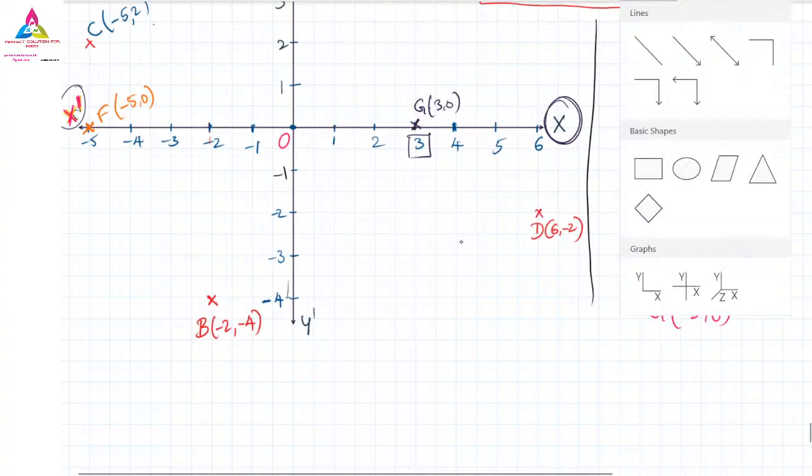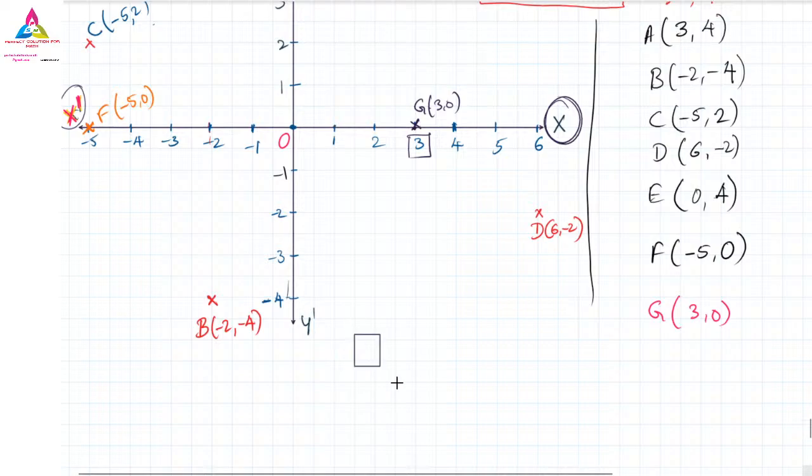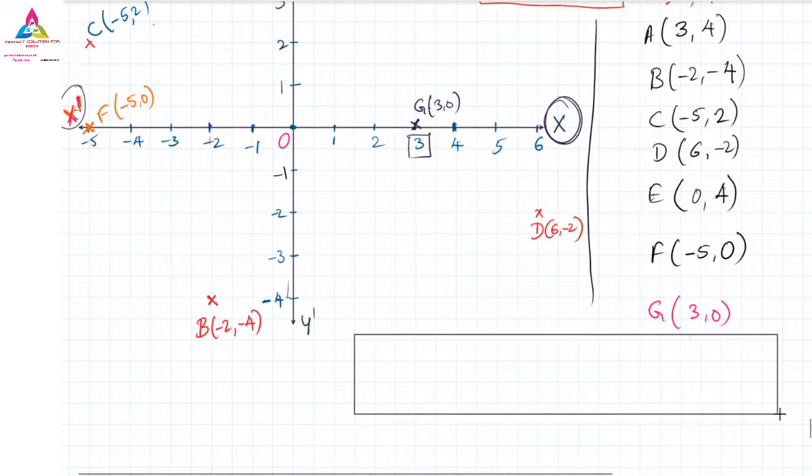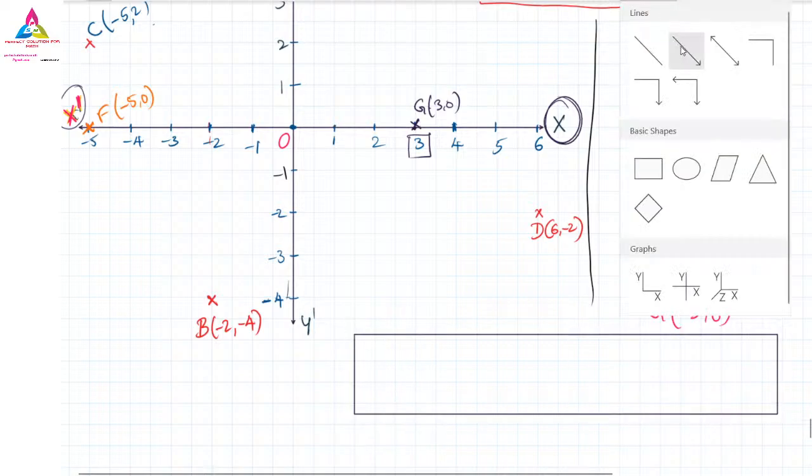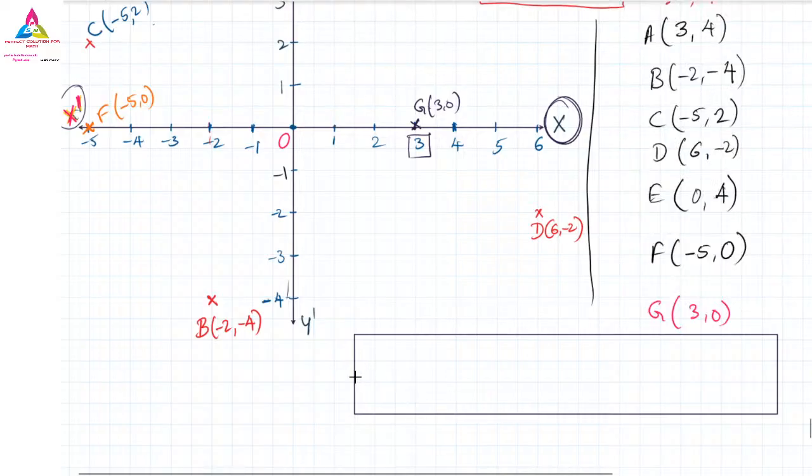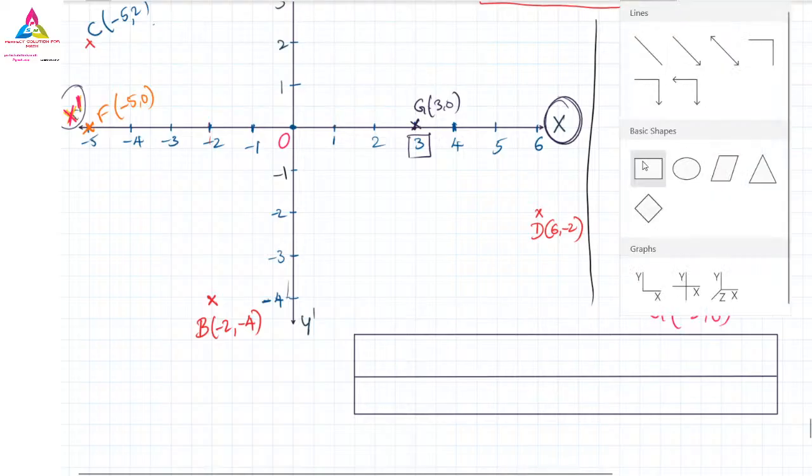The table will be like this way, they will put the table. So how many numbers are there? 1, 2, 3, 4, 5, 6, 7 numbers are there. So 7 columns I have to draw.